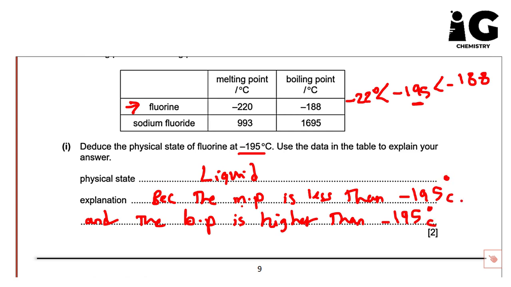Or you could say because the given temperature, which is negative 195 degrees Celsius, is between negative 220 and negative 180. Okay, guys?